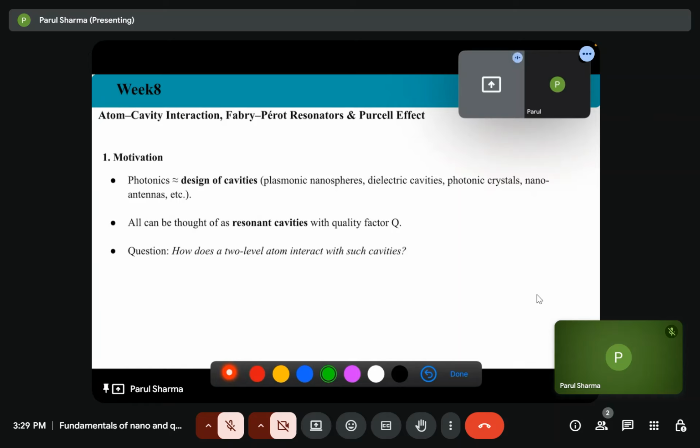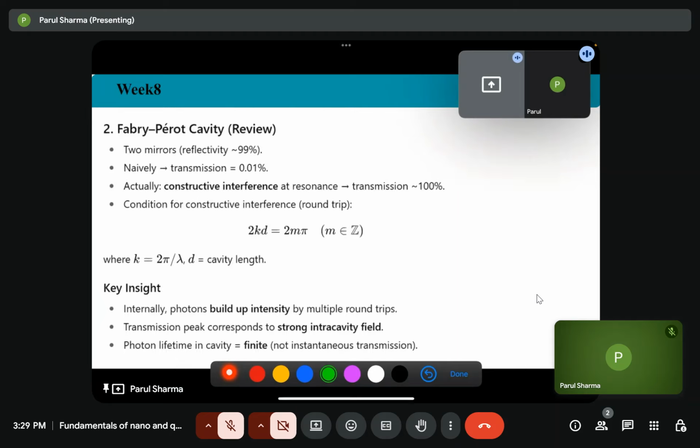So these all can be thought of as a resonant cavity with quality factor Q. But now the question is, how will a two-level atom interact with such a cavity?